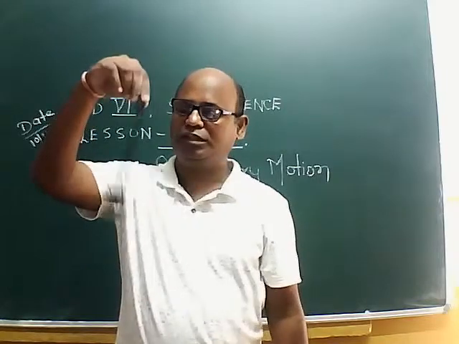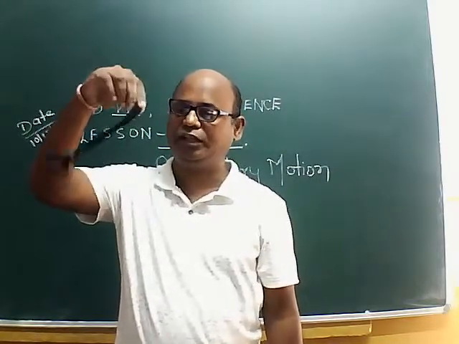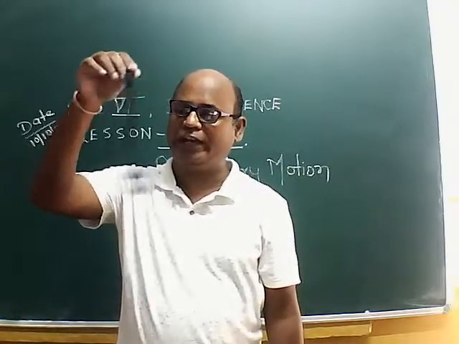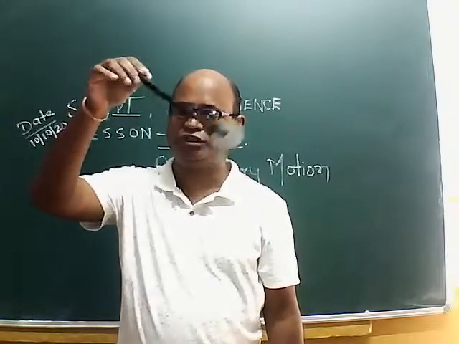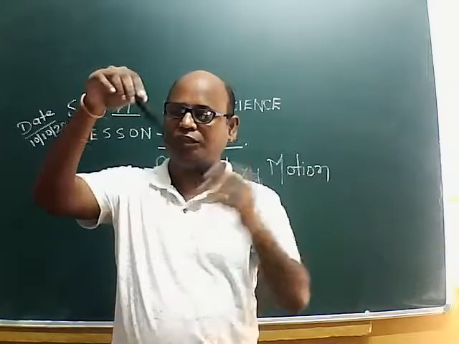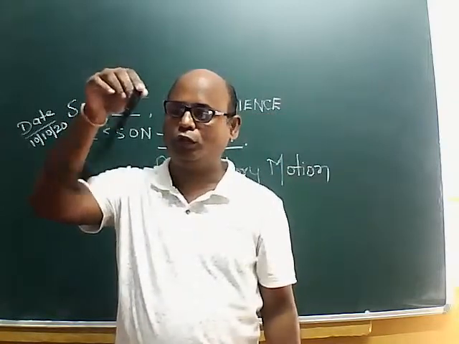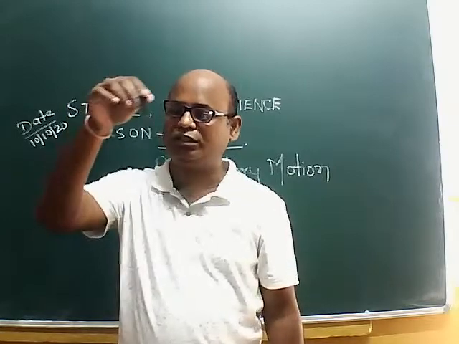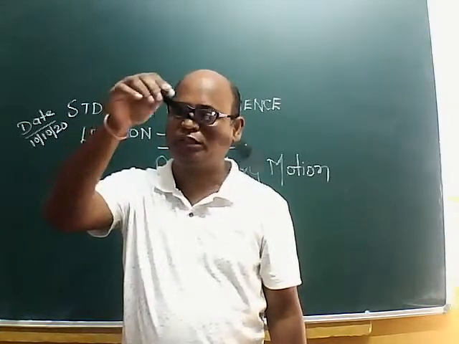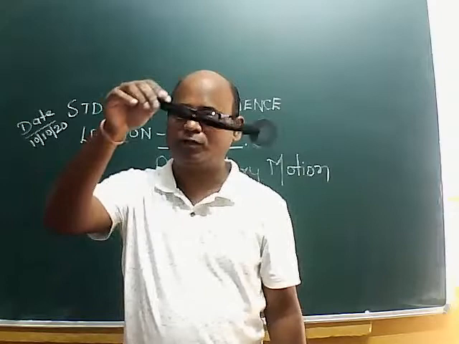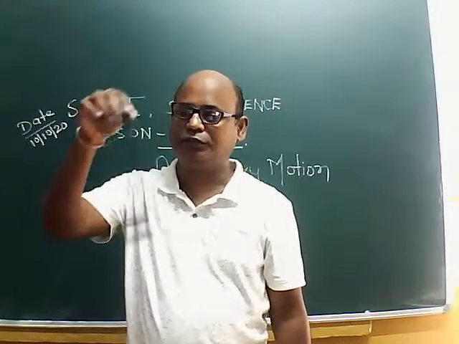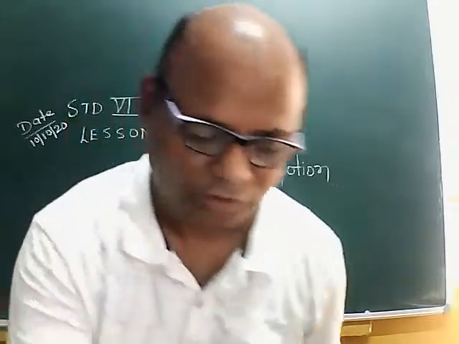Now this weight is suspended freely with the help of a thread. It is moving to and fro about the mean position. Such to and fro motion about the mean position is called oscillation. What do we call that? Oscillation. To and fro motion about the mean position.